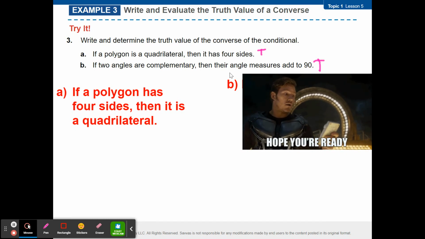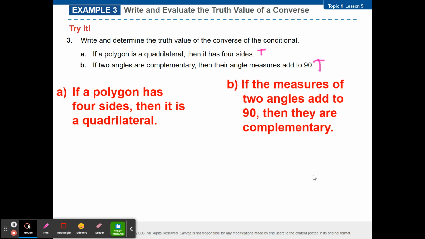How about letter B? If 2 angles are complementary, then their angle measures add up to 90. Go ahead. Perfect. If the measures of 2 angles add up to 90, then they are complementary. It's okay if it's a little different. Nice job. A, true or false? If a polygon has 4 sides, then it is a quadrilateral. Who says true? Who says false? Okay, we'll find out in a minute.